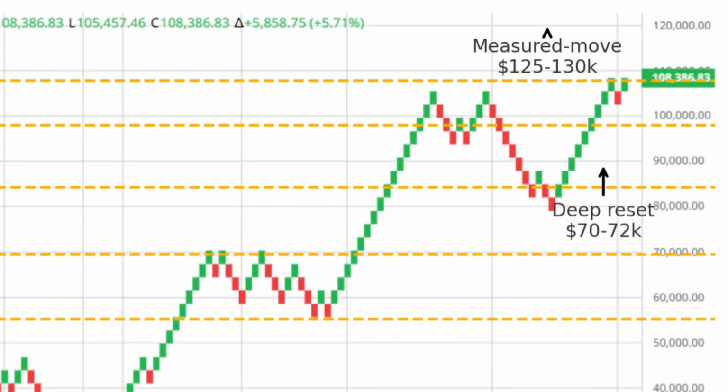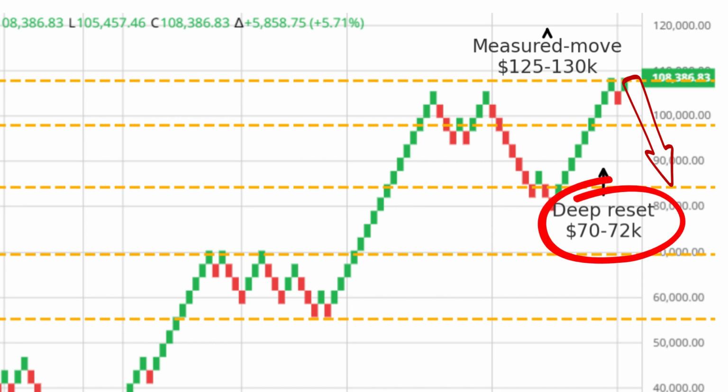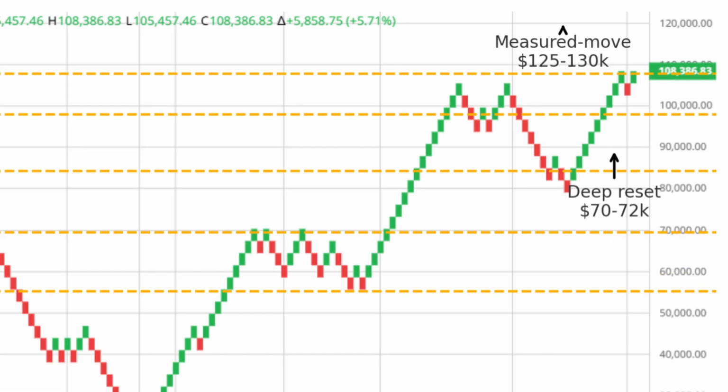Finally, there's a 15% probability scenario where the breakout fails and we see a deeper reset. This would involve price slicing through $95,000, leading to a retest of $85,000. Confirmation of deeper weakness happens if we lose $85,000, opening up a possible move towards $72,000, which is the structural apex. However, the macro bull thesis remains intact as long as price stays above $57,000.